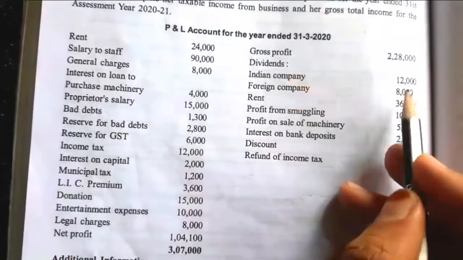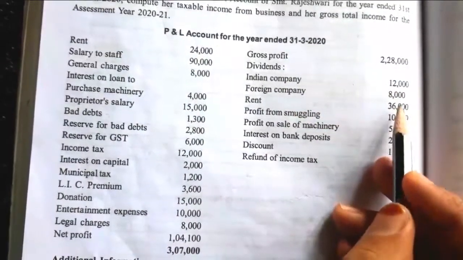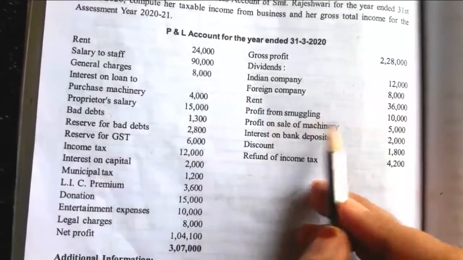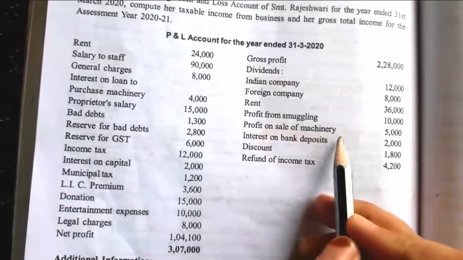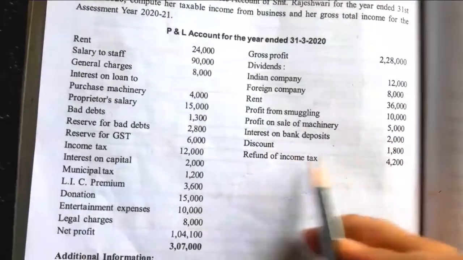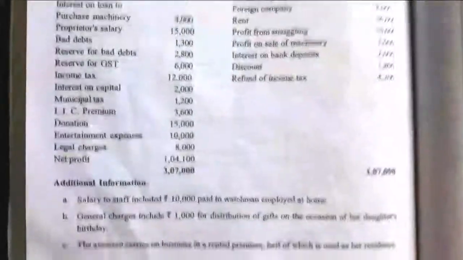Credits: dividend from Indian company 12,000, dividend from foreign company 8,000, rent 36,000, profit from smuggling 10,000, profit on sale of machinery 5,000, interest on bank deposit 2,000, discounts 1,800, refund of income tax 4,200.